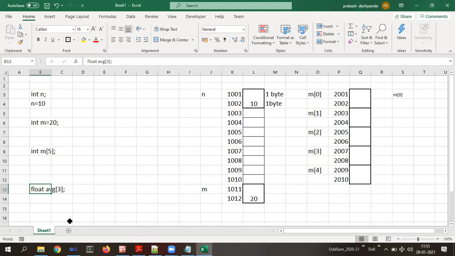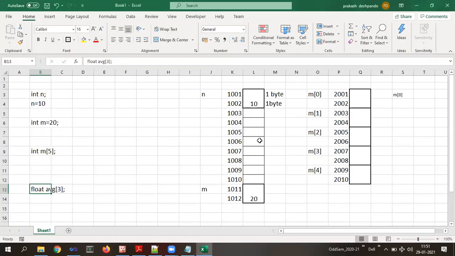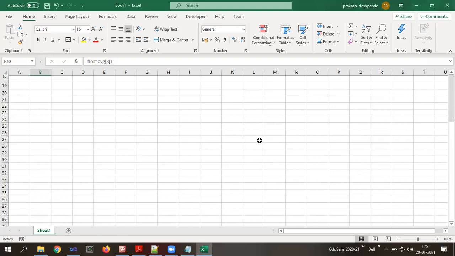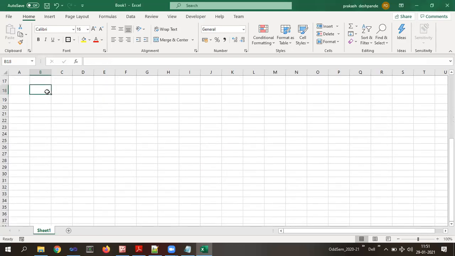Now let us come back to the concept here: 1-dimensional, 2-dimensional, and 3-dimensional. If this becomes difficult to understand, we can simply understand what a 1-dimensional array is like this. Think of a row of data. Suppose there is an array by the name arr, and if it is one dimensional, we usually call it 1D. 1D means one dimensional.